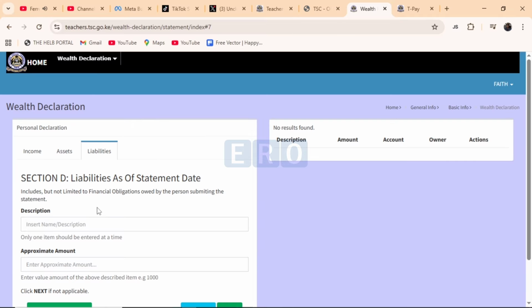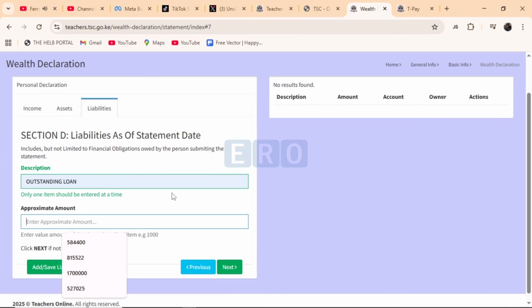Liabilities are things like mortgage, like outstanding loan. So in this case, my client had an outstanding loan. So we are going to put here outstanding loan, and then you are going to put here the approximate amount. So it is 1.2 million shillings. And after that, I want you to click on next.